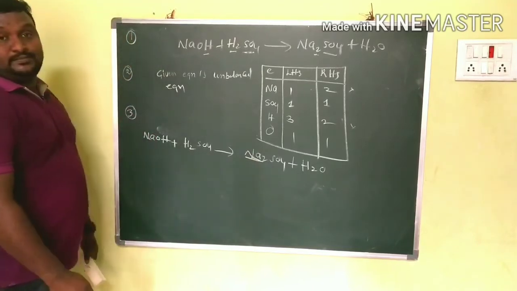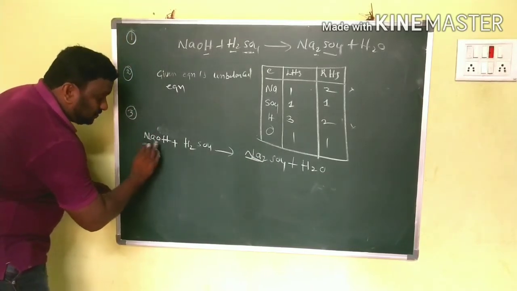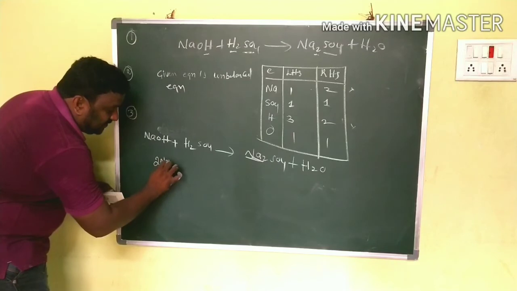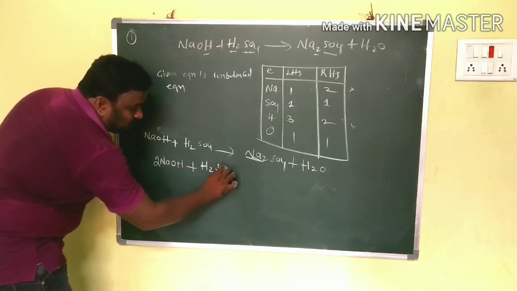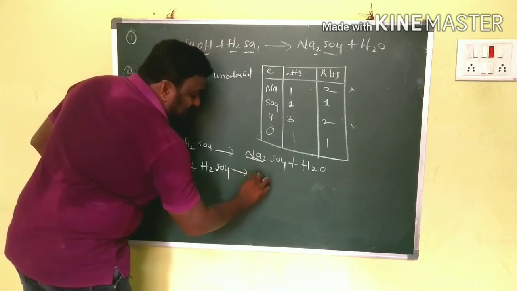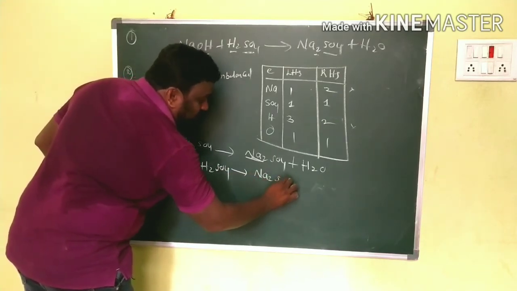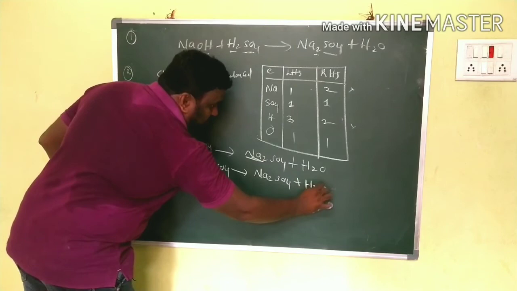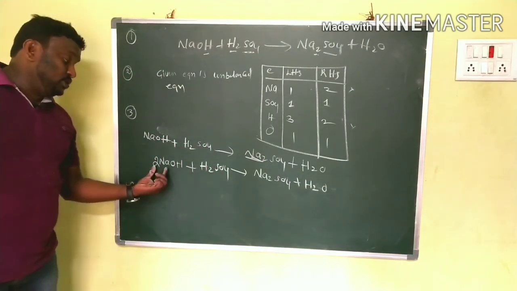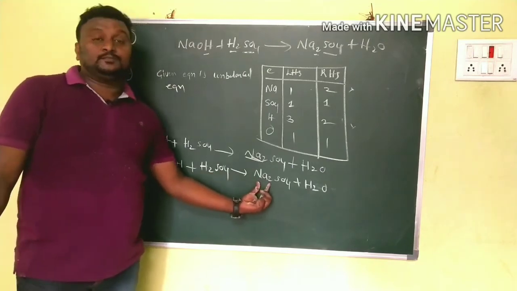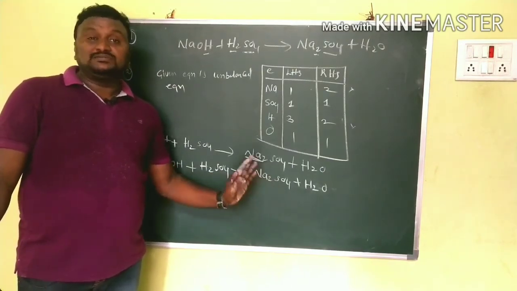So here, how many sodium are there? Here 2, there 1. That's why here I am writing 2NaOH plus H2SO4 gives rise to Na2SO4 and H2O. Now we have to check whether sodium is balanced or not. 2Na, balanced. Sodium is balanced now.